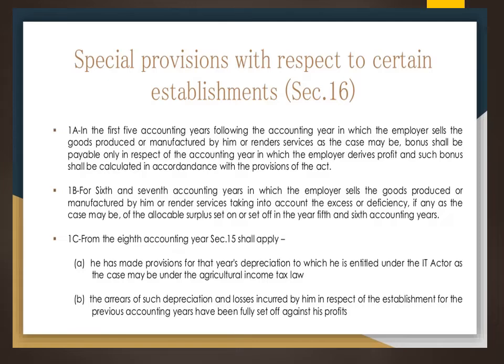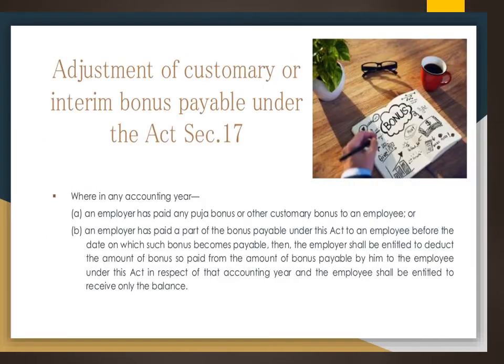From the 8th year, this is section 15, he has made some provisions in the particular year for depreciation, which, as already discussed, is admissible depreciation under the Income Tax Act. Based on that, or as the case with agriculture income tax. So if there are arrears of such depreciation or some losses incurred by him in the establishment for the previous year, that also can be fully set off against his profit for the 5th year.